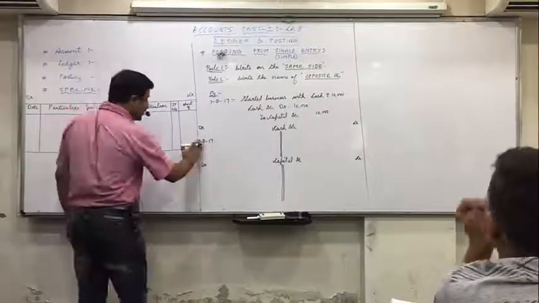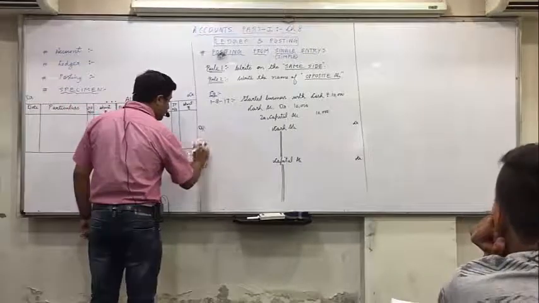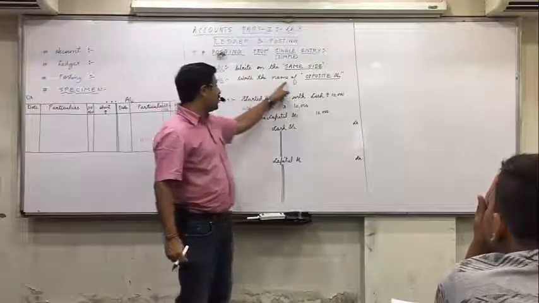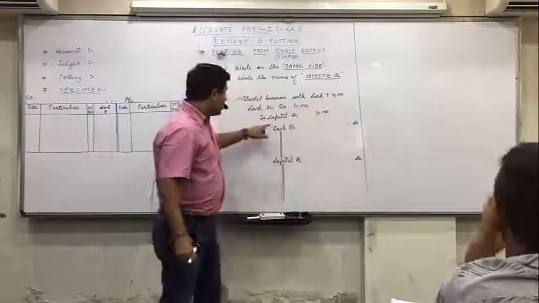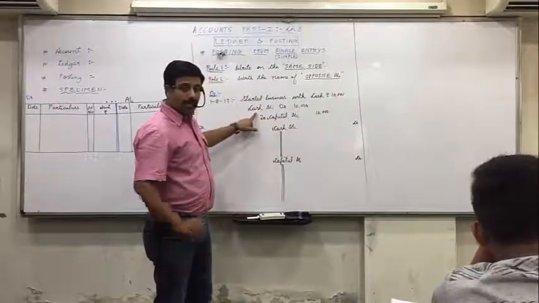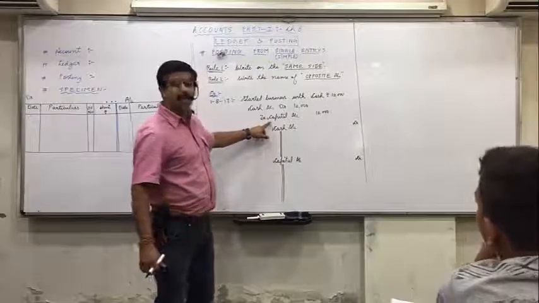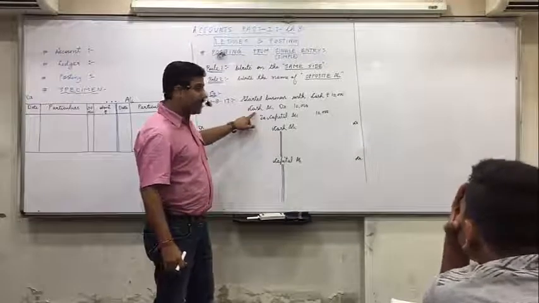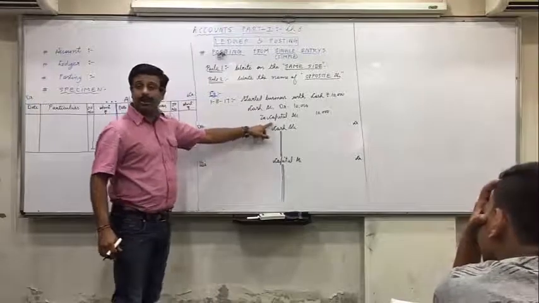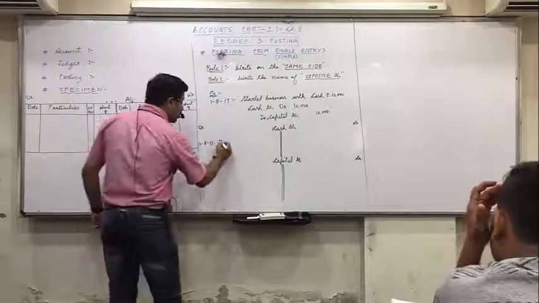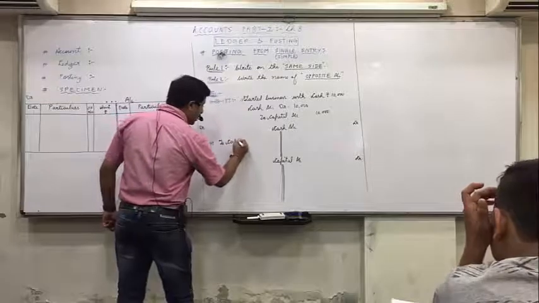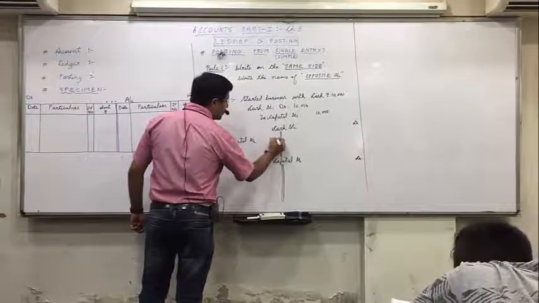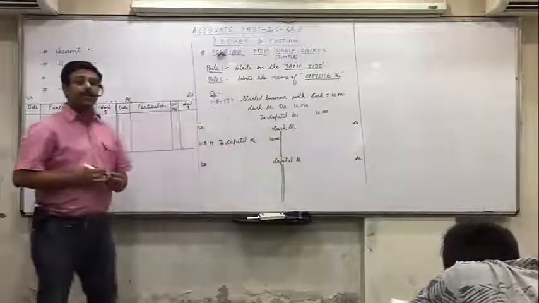Okay, the date is 1/8/17. Then, second rule, write the name of opposite account. When you write in cash account, you will write the name of opposite account, capital account. So in particulars, you will write to capital account. Amount is 10,000.